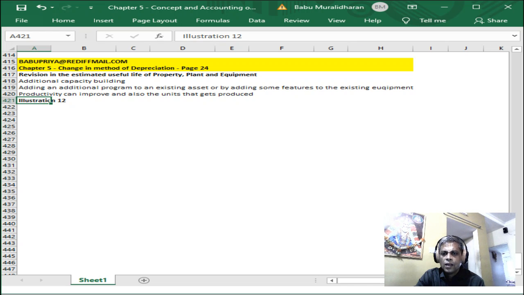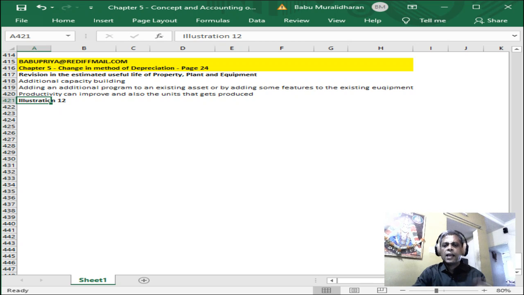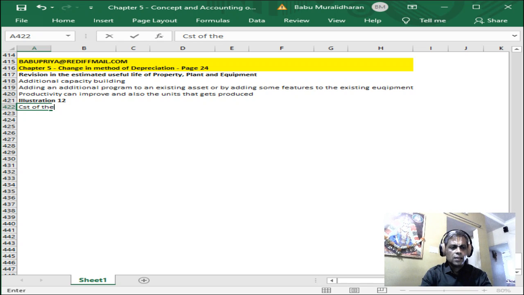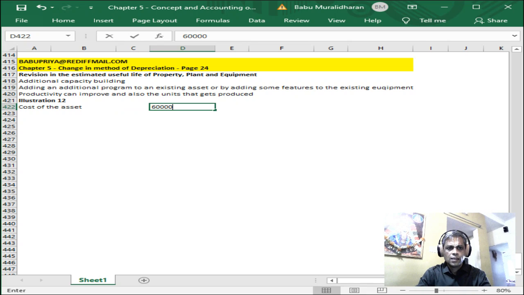After 3 years, the estimate of remaining useful life after the third year was reassessed as 5 years. Required: calculate depreciation for the fourth year. So the cost of the asset is equal to 6 lakhs.